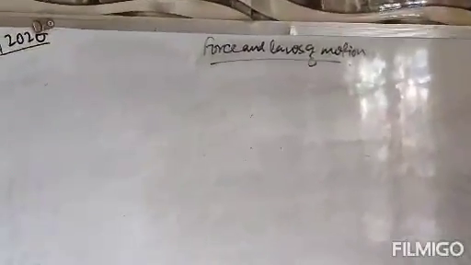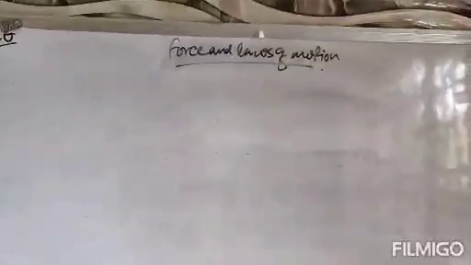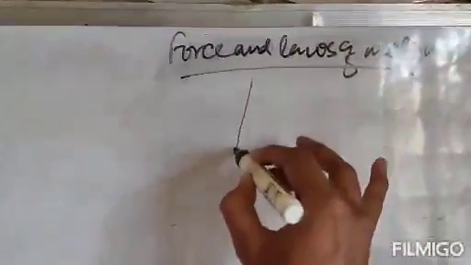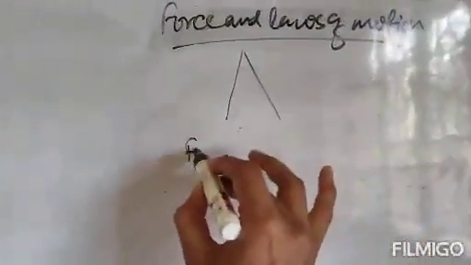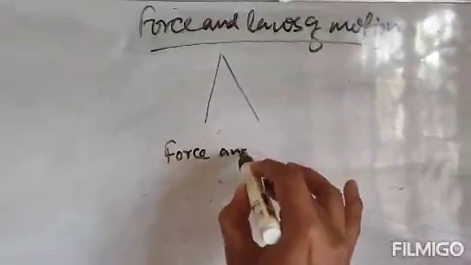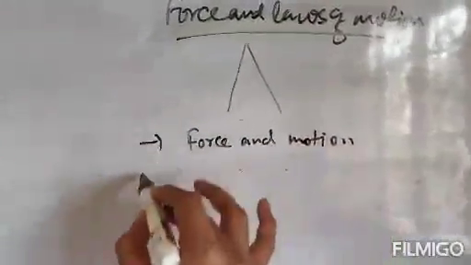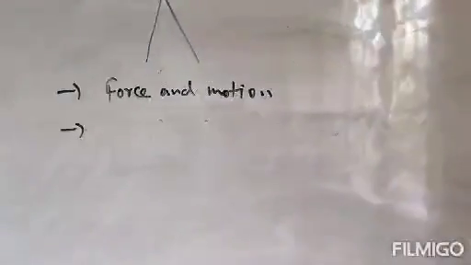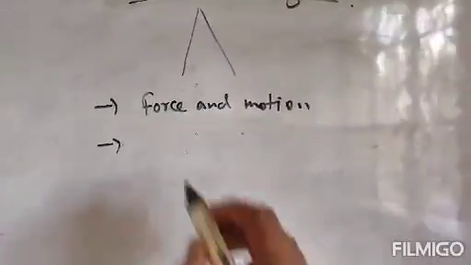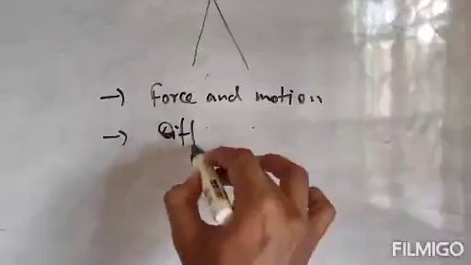Today we will start a new chapter, that is force and laws of motion. This is the new chapter and the first session of this chapter. In this chapter we will discuss mainly about force and motion. Force and motion, this is number one. Number two, different kinds of force and their examples.